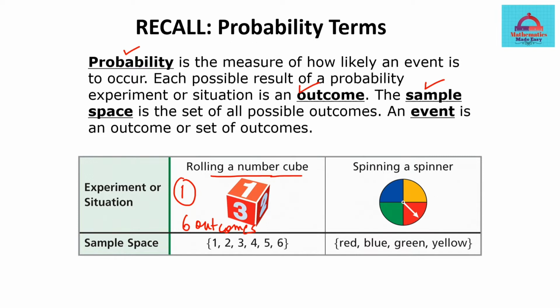Similarly, the second experiment is when you spin a spinner. This circular spinner has 4 different colors. Either one of the colors is going to come when you spin the spinner and the needle rests on one color. The 4 options are red, blue, green and yellow. There can be 4 possible outcomes, so the sample space for spinning a spinner has these 4 possibilities. This is a little bit about probability that you should know, before we start to understand the basic differences in the two types of probability, which is our learning objective for today.